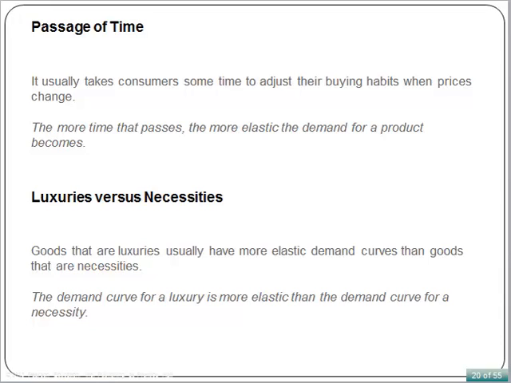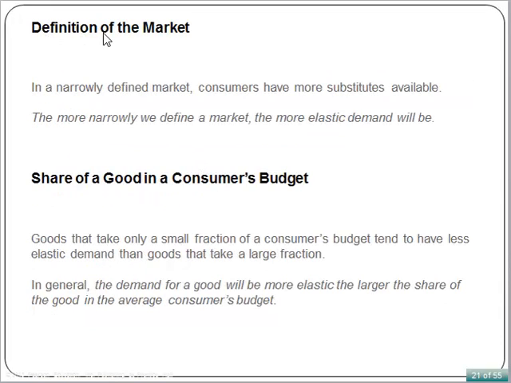The next determinant is the definition of market. In a narrowly defined market, consumers have more substitutes available. The more narrowly we define a market, the more elastic demand will be. For example, if you own a service station and raise the price you charge for gasoline, many of your customers will switch to buying from a competitor. So the demand for gasoline at one particular station is likely to be elastic.